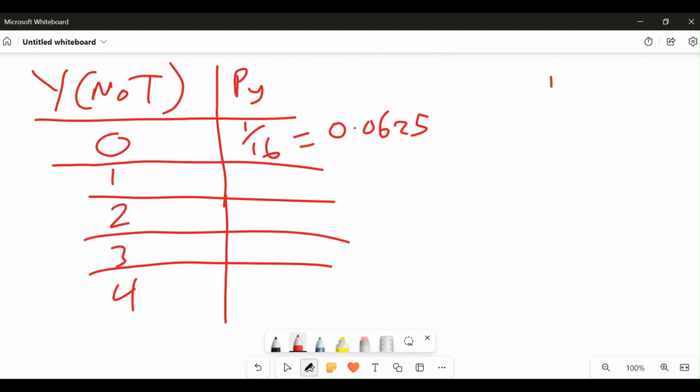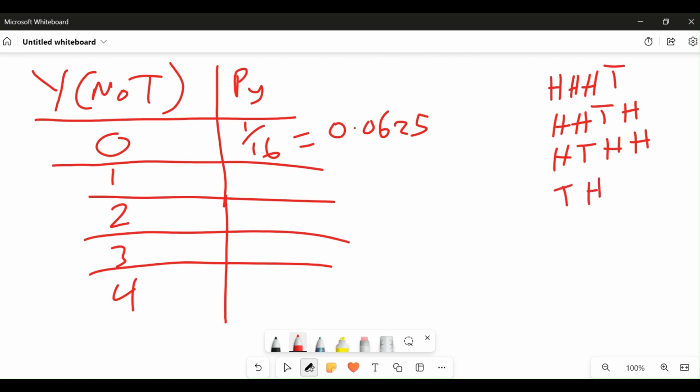We can have head, head, head, tail. That's one tail. We can have head, head, tail, head. We can have head, tail, head, head. Then we can have tail, head, head, head.